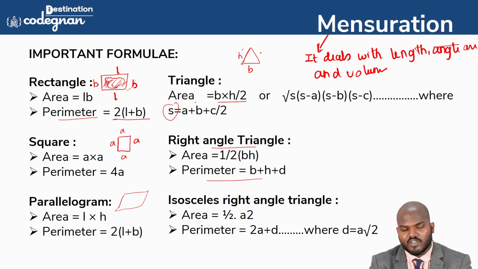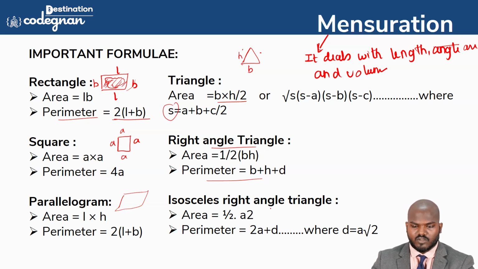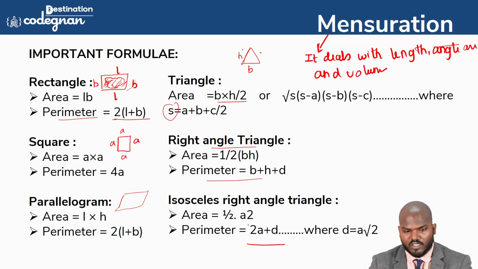And going onwards, the other value, isosceles, means only two sides are equal, and the remaining side is not equal to the angle or the length they have mentioned. Anyhow, we can call it this. So the perimeter for this one looks very different, that is 2a plus d, that is the one they have got here.